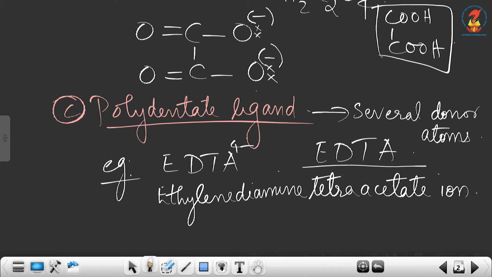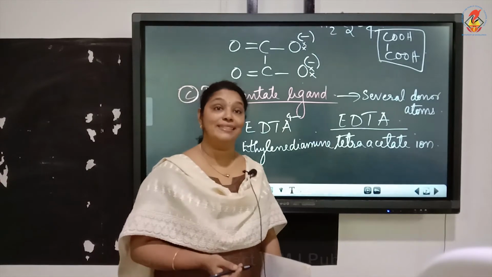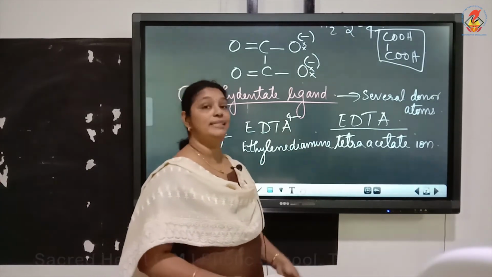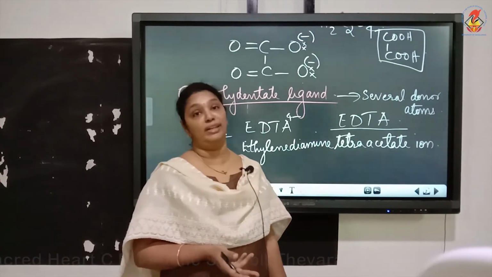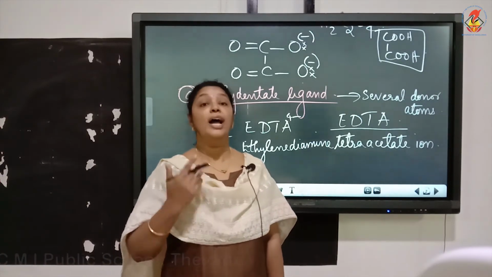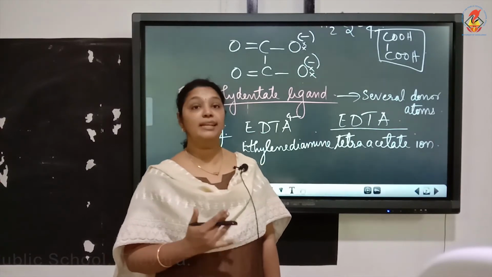Now when I write EDTA4-, it is ethylene diamine tetraacetate ion. Now this is an example for polydentate ligand, means it contains several donor atoms. Now let us write the structure of EDTA and find out how many donor atoms are present in EDTA.